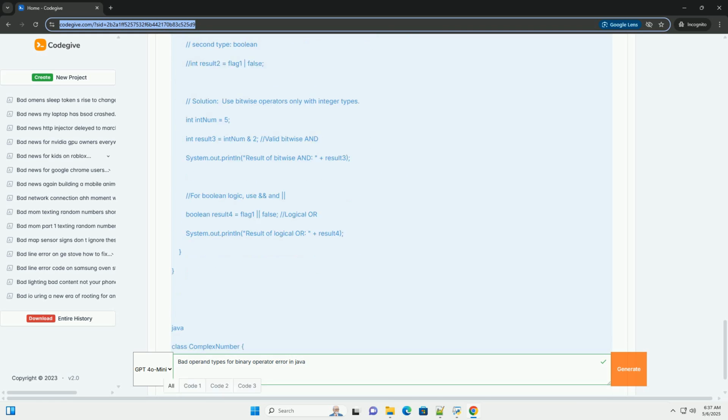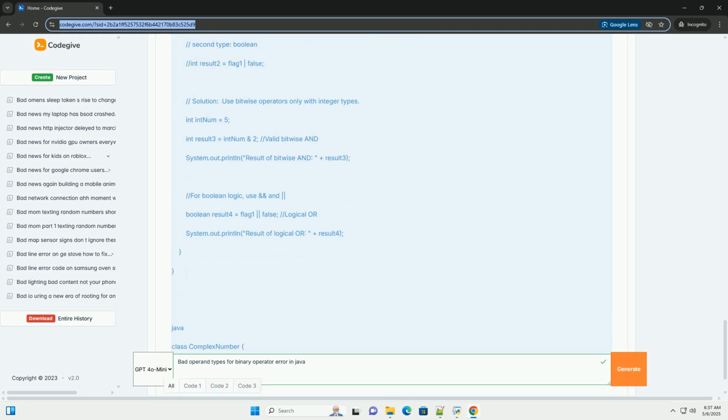Since you try to assign to an int, the compiler signals an error because a string cannot implicitly be converted to an int. Solution: use Integer.parseInt(str1) or Integer.valueOf(str1) to convert the string to an int before performing the addition.